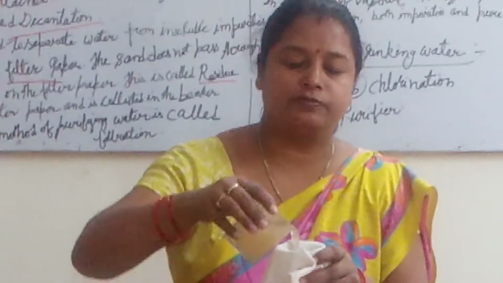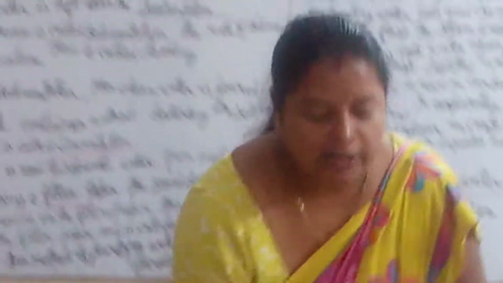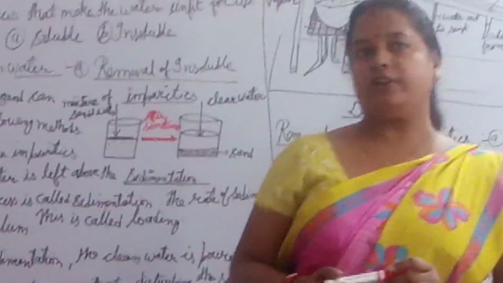Now again, the heavy residues are left on the cotton cloth, and you are looking at the clean water coming. If you want to clean more, then you can use chlorine tablets. Otherwise, you can use alum to clean the water. Otherwise, nowadays we are using RO electric to clean the water. And that water we can use for cooking and drinking purposes.